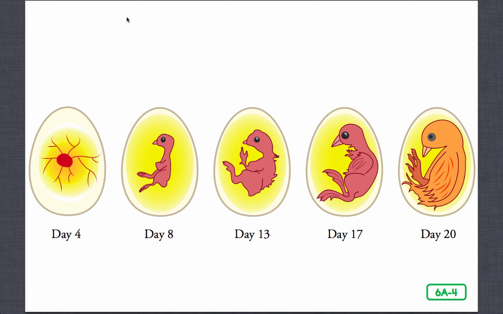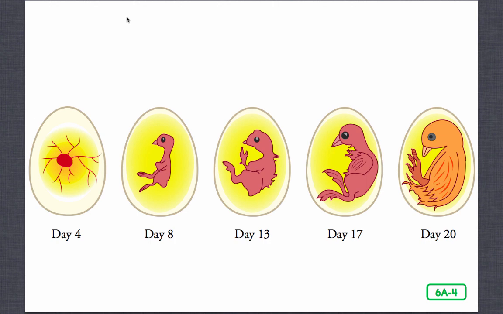After 20 days inside the egg, the chick pierces or makes a hole in the air sac, and it begins to breathe air with its own lungs for the first time. This means that the chick is ready to hatch out of the egg. The chick begins to chirp to let its mother know that it will soon be in the outside world.